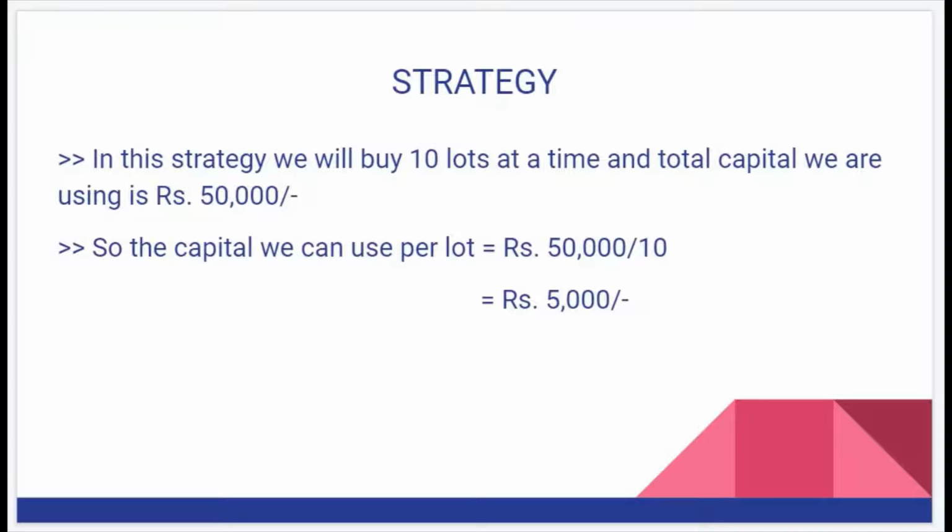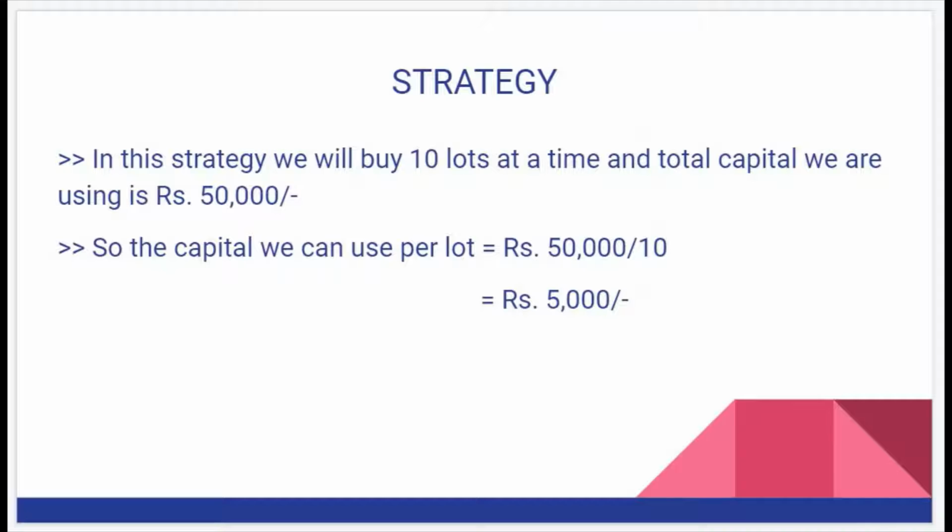Now we have come to the main crux of this video, that is the strategy. In this strategy, we will buy 10 lots at a time, and total capital we are using is rupees 50,000. So we are going to buy 10 lots of Bank Nifty options, and the capital we are going to deploy is rupees 50,000. Now if you want to calculate the capital we can use per lot, it is the total capital we have divided by 10.